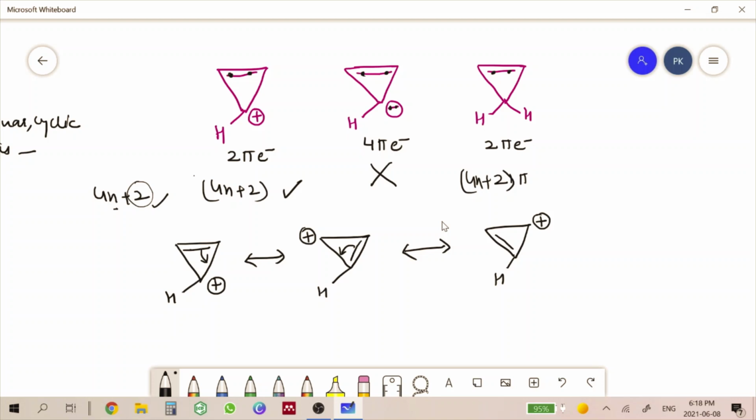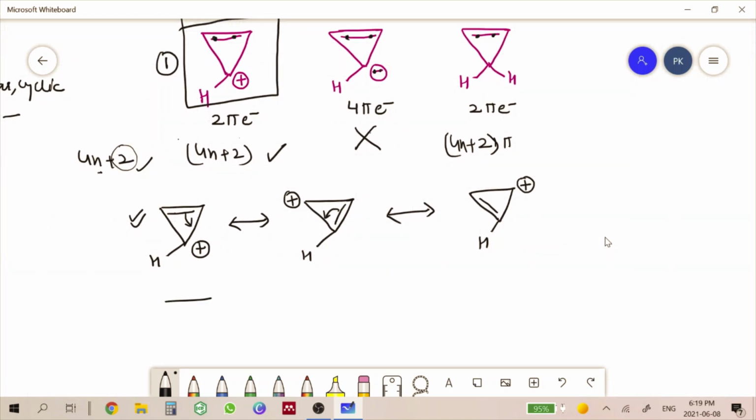So this first compound is following both the rules. This is also following the 4n plus 2 rule, and this is also following the another rule that all the pi electrons are distributed over all the carbon atoms involved in the ring system. So this compound is definitely an aromatic compound. This is not aromatic, so we will talk about the third compound only. Let us see that in case of this third compound, we don't have any charge. We have only one double bond.